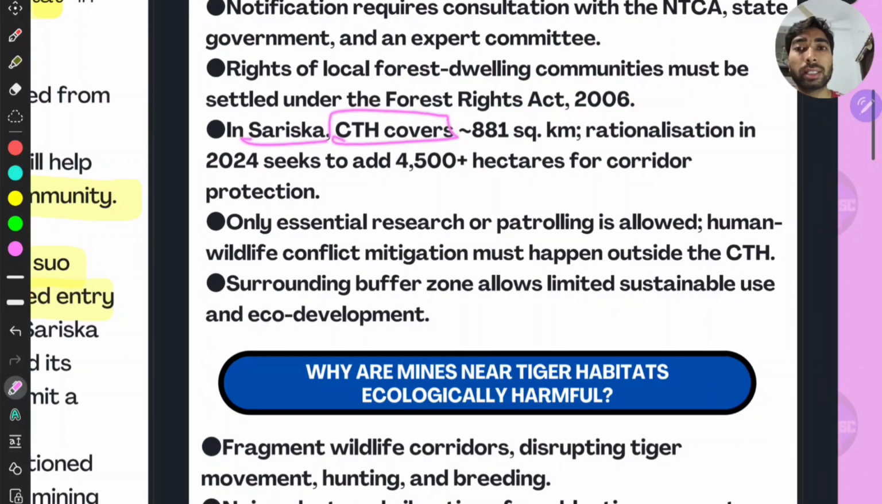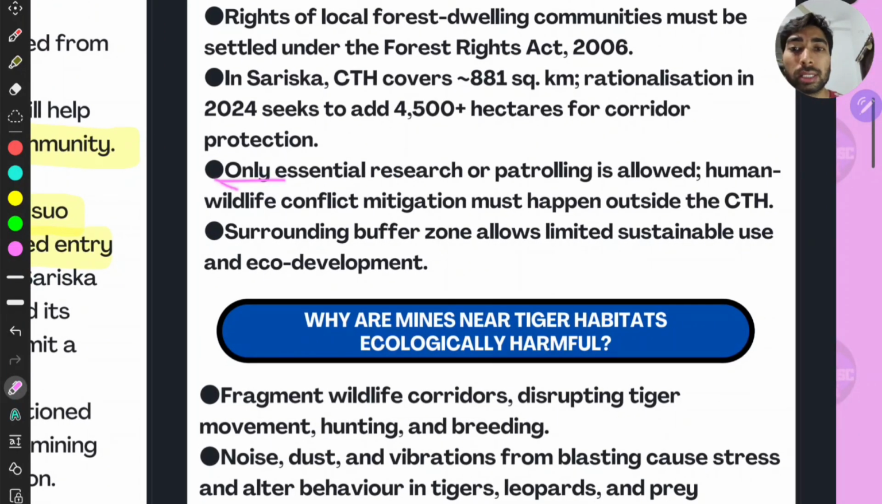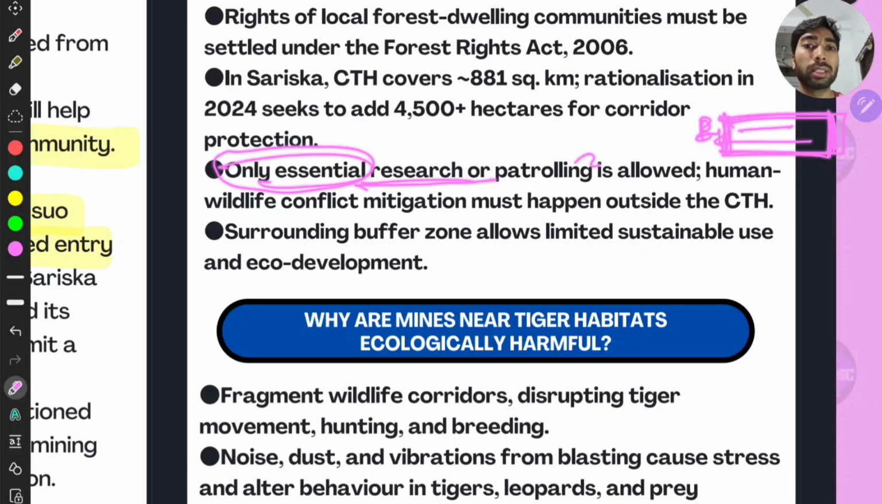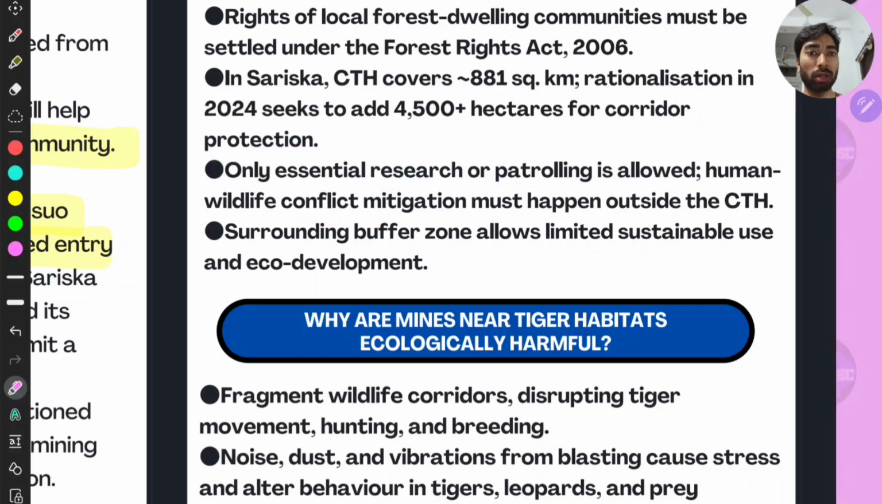In Sariska, the CTH covers 81 square kilometers. Rationalization in 2024 seeks to add 4,500 hectares for corridor protection. And about this, we shall discuss in this video itself ahead, right? And you can see only essential research and patrolling is allowed, right? In the exam, the UPSC may confuse you by giving a statement like there is no research or patrolling allowed in the core area or the CTH, right? Then you have to take it as wrong, right? Because only essential research and patrolling is allowed, right? That means something is allowed, right?